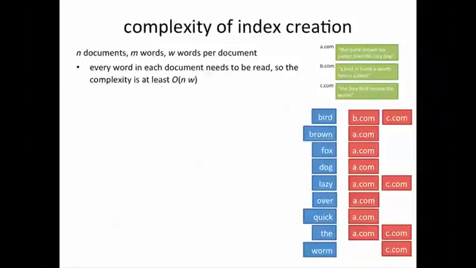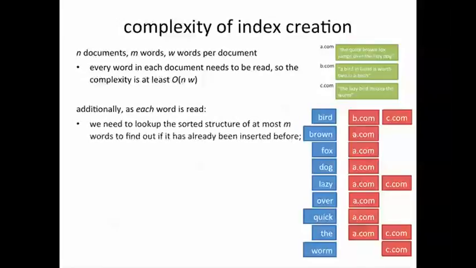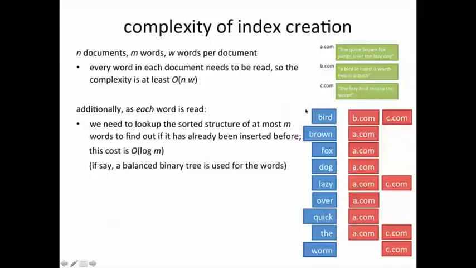First thing we notice is that every word in each document needs to be read at least once. So the complexity is at least order NW. Additionally, as each word is read, we need to look up this sorted structure of words to figure out whether or not it has already been inserted before. The cost of looking this kind of a structure up is log m, as we have seen earlier, for example, if a balanced binary tree is used to store these words.